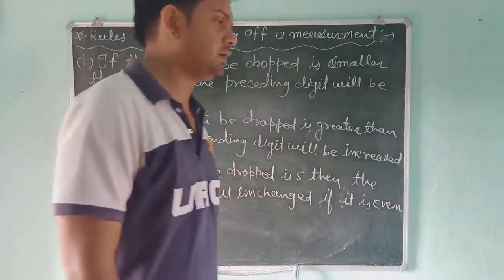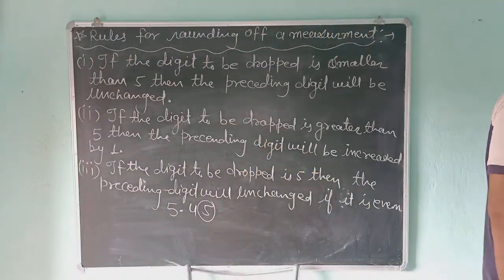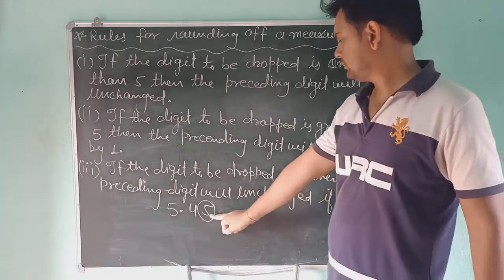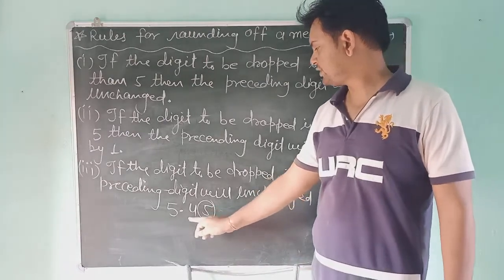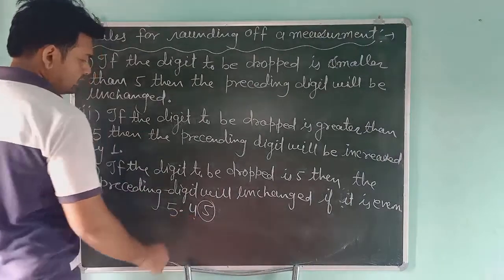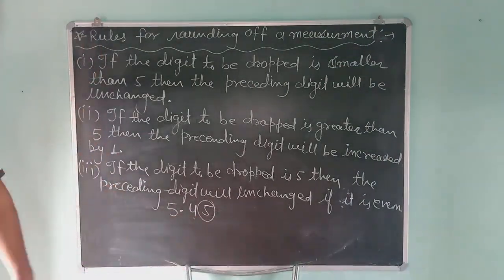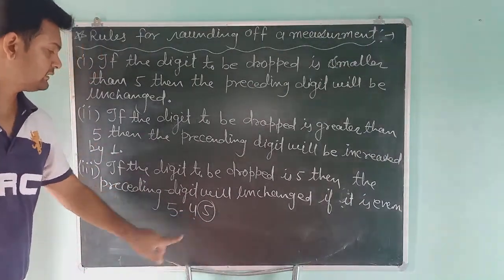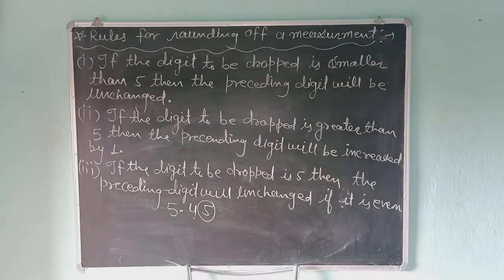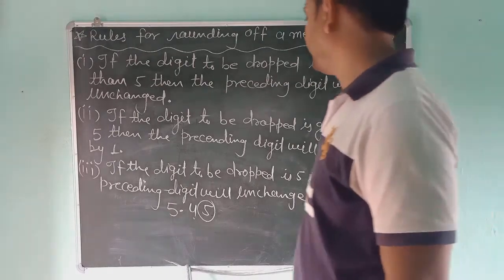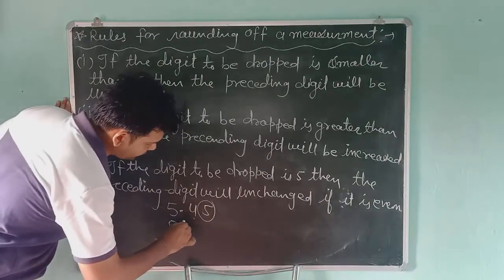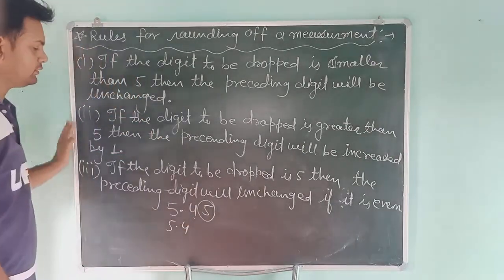When you remove the 5, you have to see whether the preceding digit is even or odd. If it is even, the digit will never change. So rounding 5.45 gives 5.4. We do not add 1 because this is an even number.